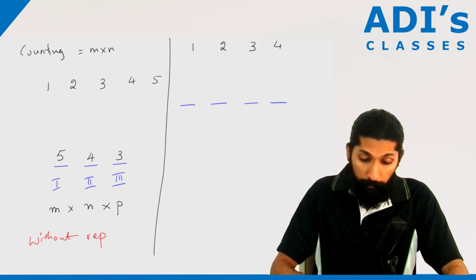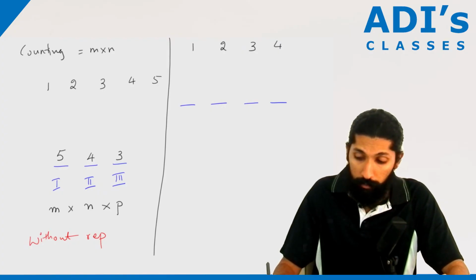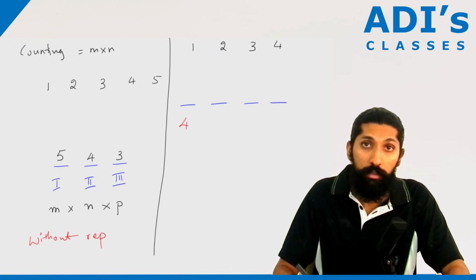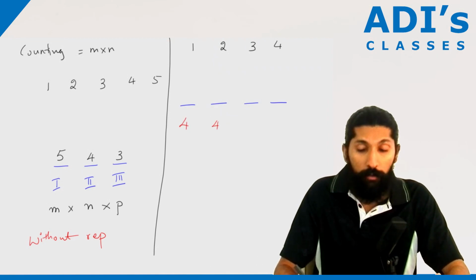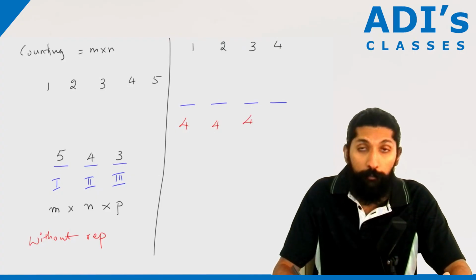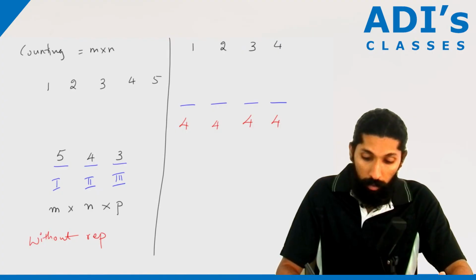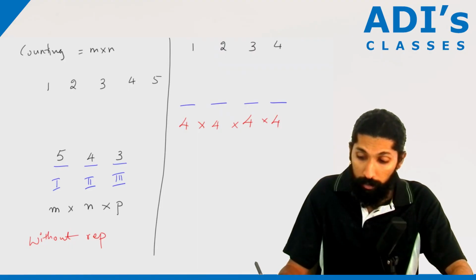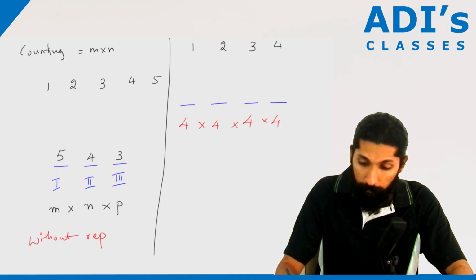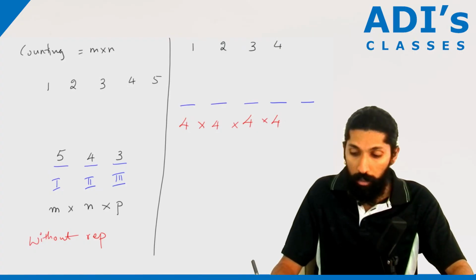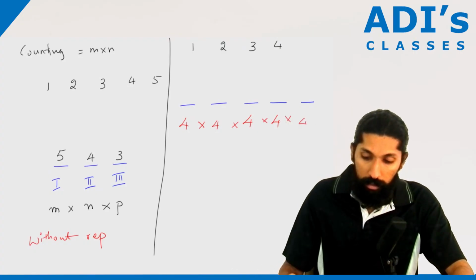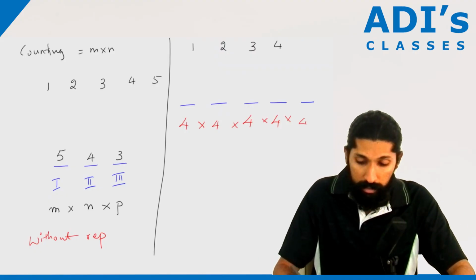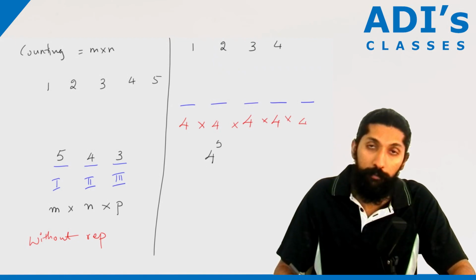So for the first box, there are going to be four places, so you have four here. And in the next case, again you have four because it's repeating. Again four, again four. So now 4 into 4 into 4 into 4. Suppose there were five places, assume there is another one, a fifth. Now again you will get 4. So there are 5 times. Mathematically, this is nothing but 4 to the power of 5.